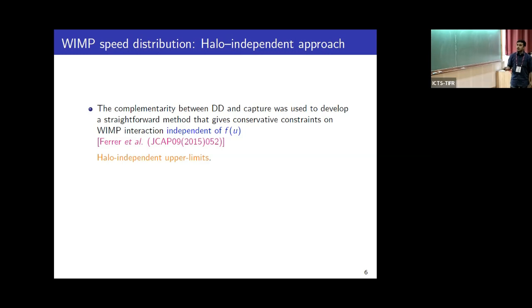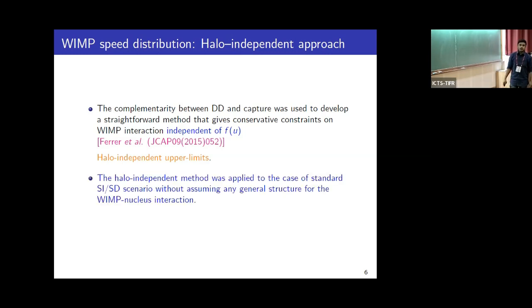This is called halo-independent bounds. However, this halo-independent method was applied to the case of standard spin-independent or standard spin-dependent interactions, without assuming any general structure for the WIMP nucleus interaction.